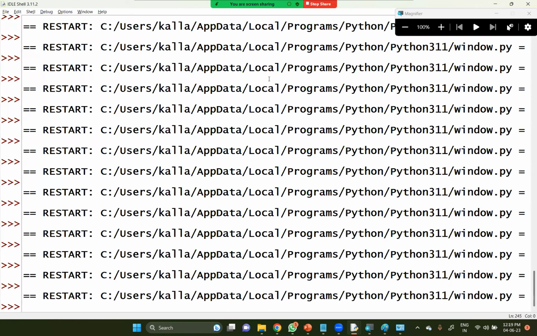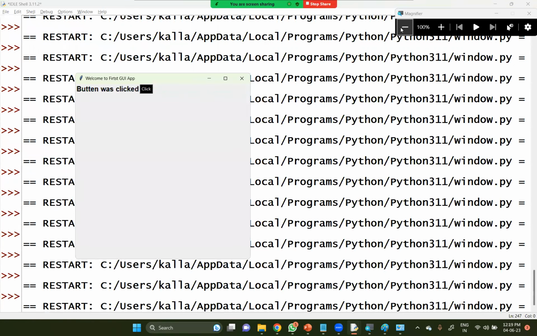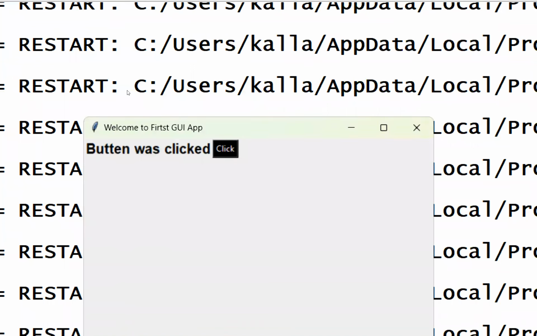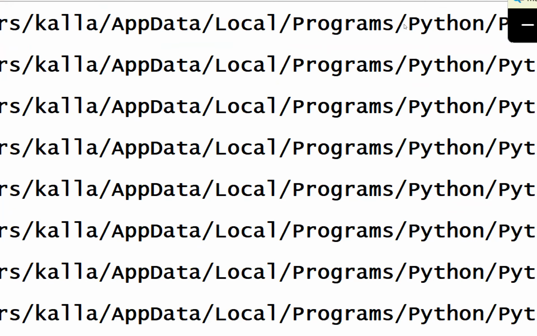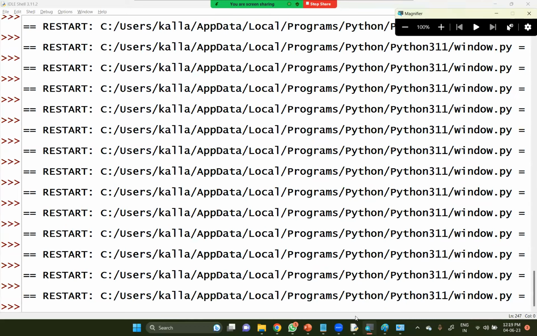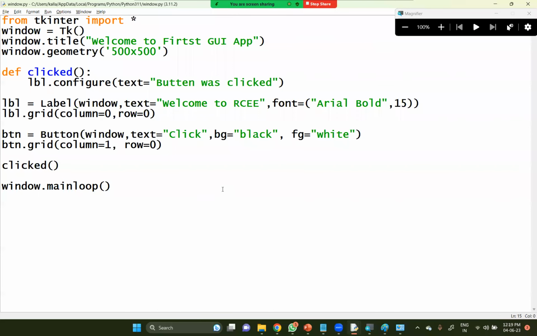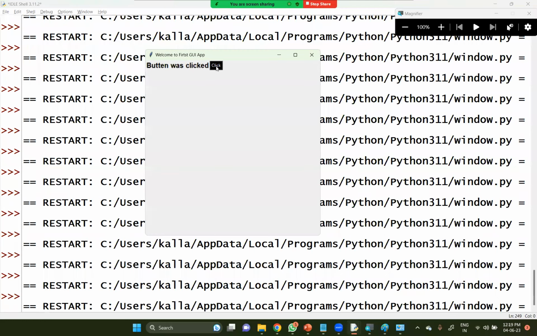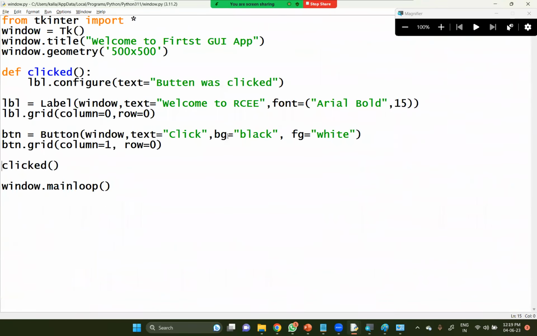Let me execute this one for a while. Look at this, button was clicked. Initially what was there, and after clicking what was there. So the configuration is directly displayed here.